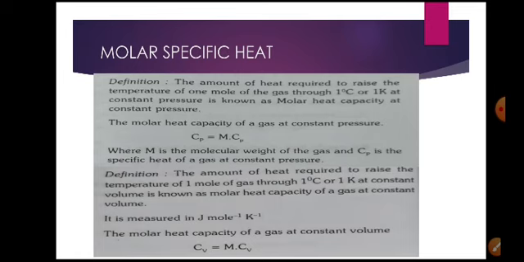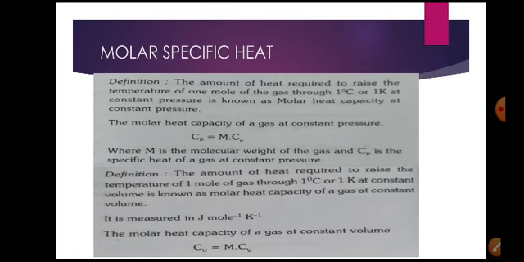So the molar specific heat Cp equals M into cp, where M is the molecular weight and cp is the specific heat of a gas at constant pressure. And the amount of heat required to raise the temperature of 1 mole of gas by 1 degree Celsius or 1 degree Kelvin at constant volume is called the molar specific heat of a gas at constant volume.